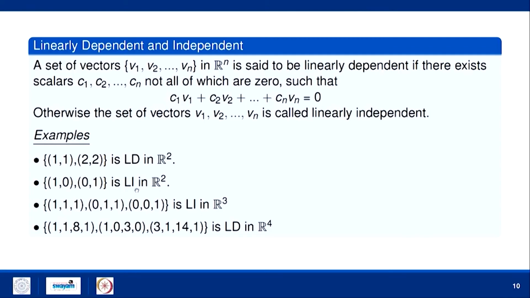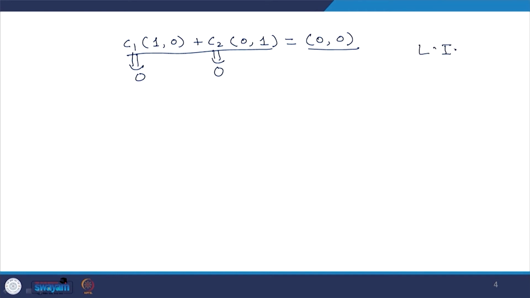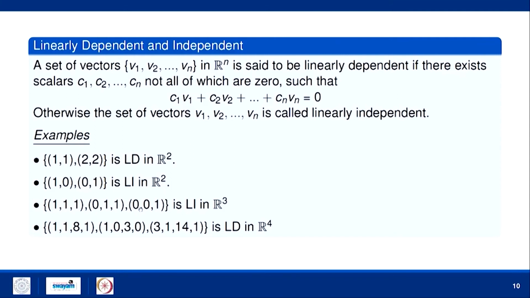1 0 and 0 1 is linearly independent in R2. What I want to say is that you cannot find such c1 and c2, non-zero or with one of them zero, such that the combination equals 0 0. The linear combination equals the zero vector only when c1 is 0 and c2 is 0, otherwise it cannot be. So, hence they are linearly independent. Similarly, 1 1 1, 0 1 1 and 0 0 1 is linearly independent in R3.